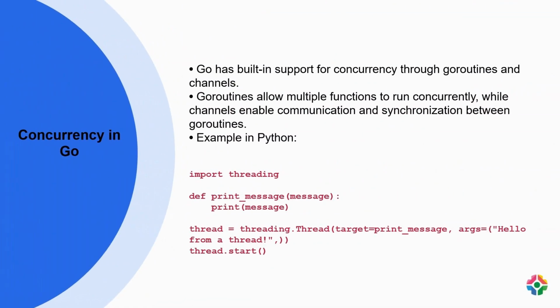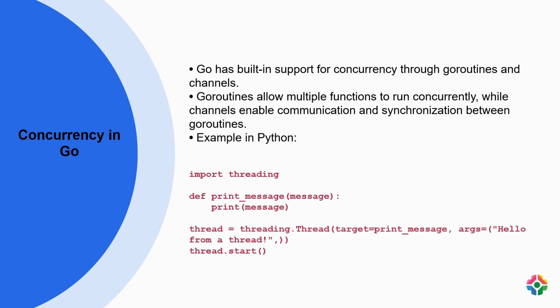Concurrency in Go is facilitated using goroutines and channels. Goroutines are lightweight threads that enable functions to execute concurrently. Channels, on the other hand, provide a means for goroutines to communicate with each other and synchronize their actions. This built-in support for concurrency allows Go programs to efficiently utilize multiple cores and maximize performance.